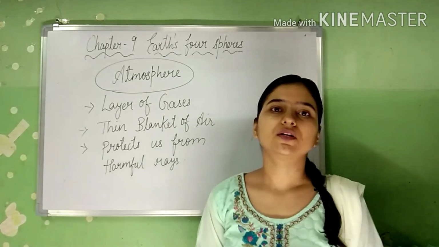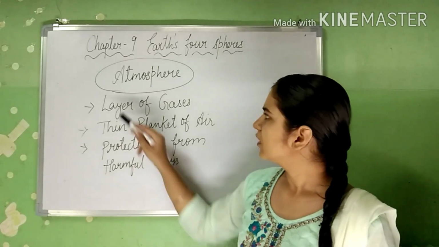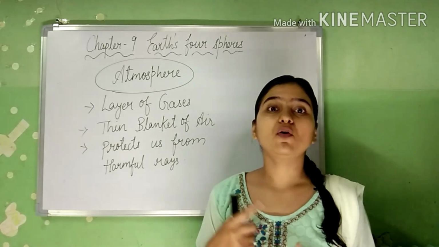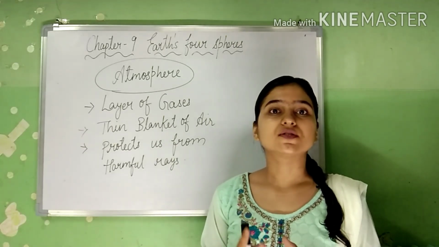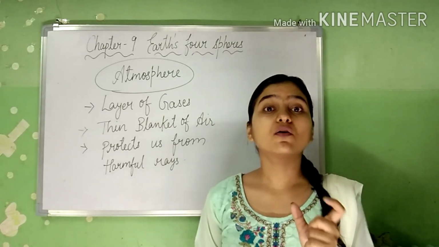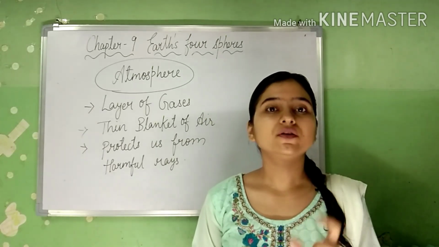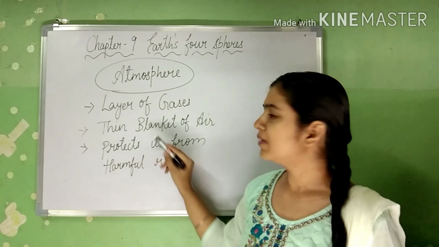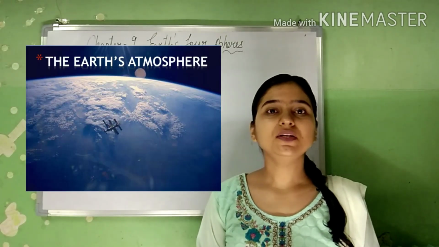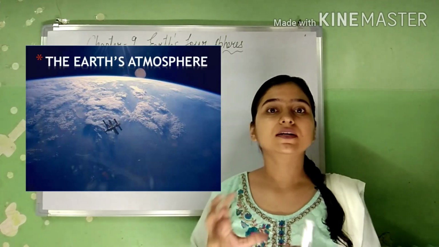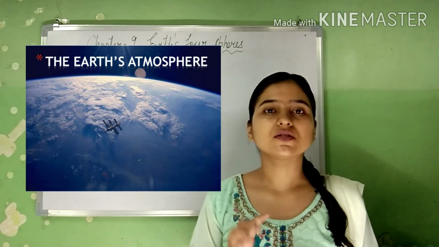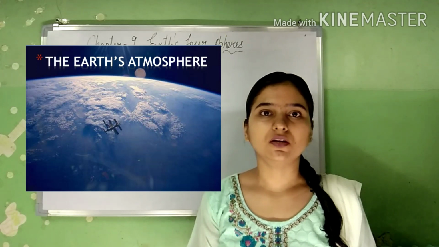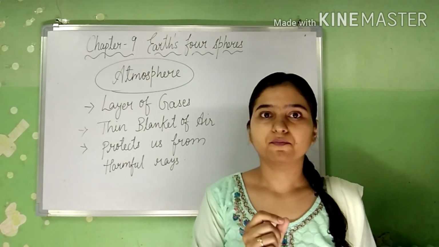Now we will see what is atmosphere. It is the layer of gases which surrounds the earth. It is a thin blanket of air. That means we can say it is a kind of blanket of air which is surrounding the earth, and it is not very thick, but thin.